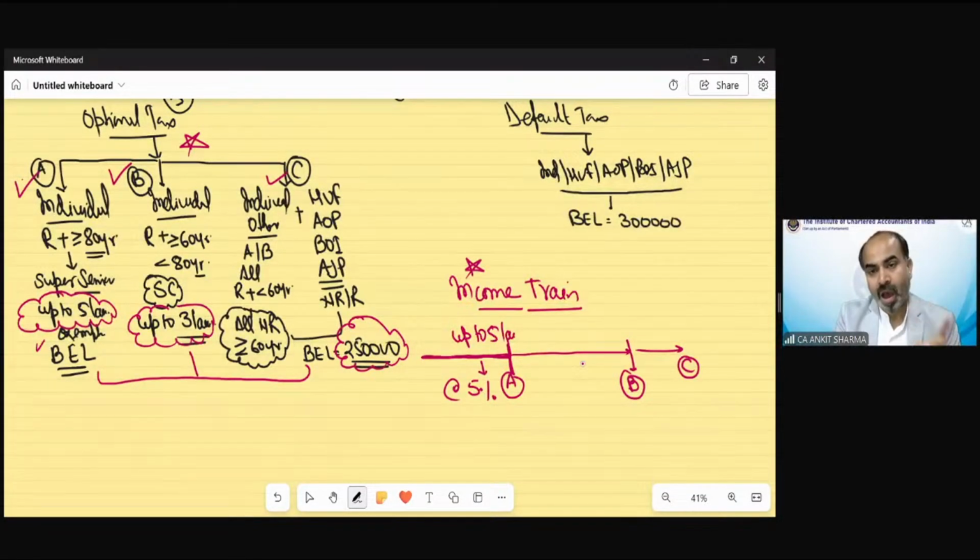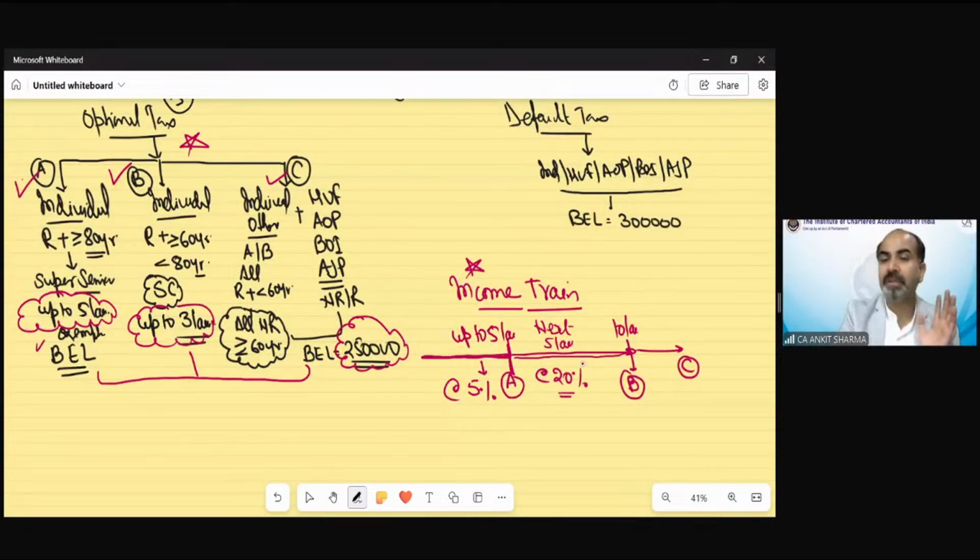Clear? After this 5 lakh, the next 5 lakh rupees means the total value is now 10 lakh. Station B total value is 10 because the first platform was for 5 lakh. If any income falls in the initial 5 lakh rupees, the tax rate would be 5%. From 5 lakh till 10 lakh, the difference is again 5 lakh rupees, and the tax rate would be directly 20%.